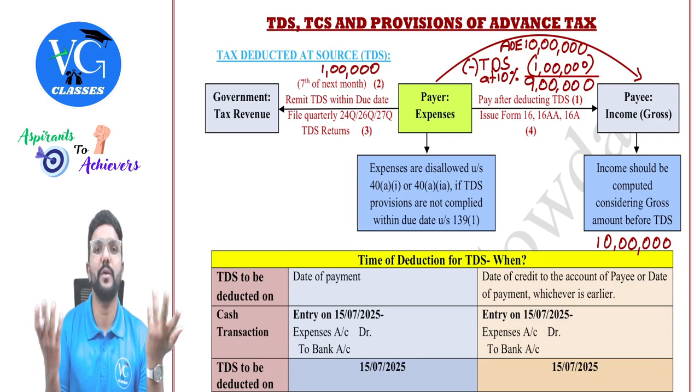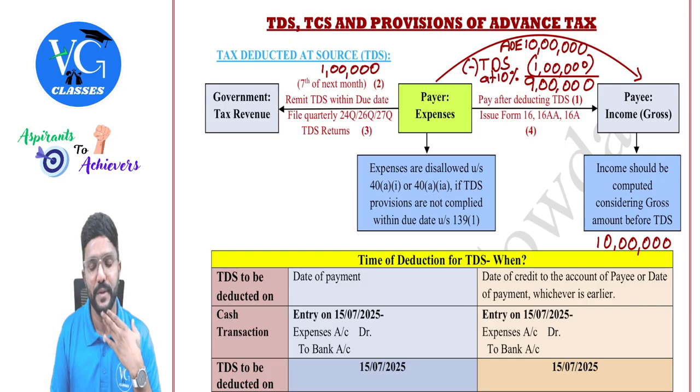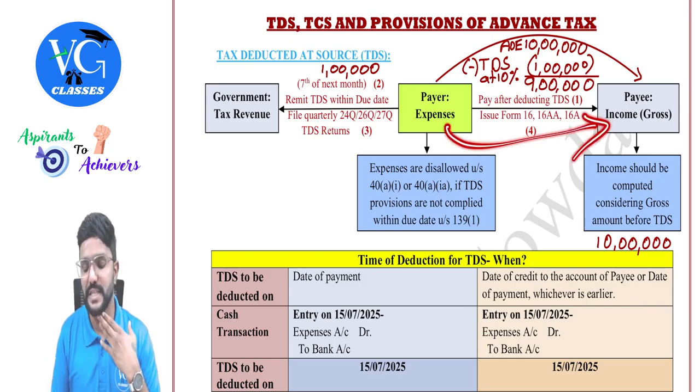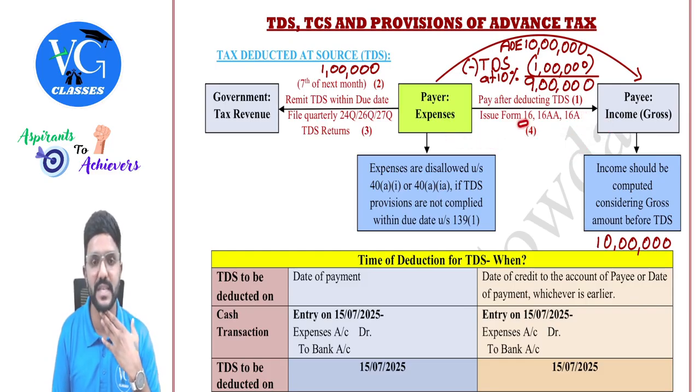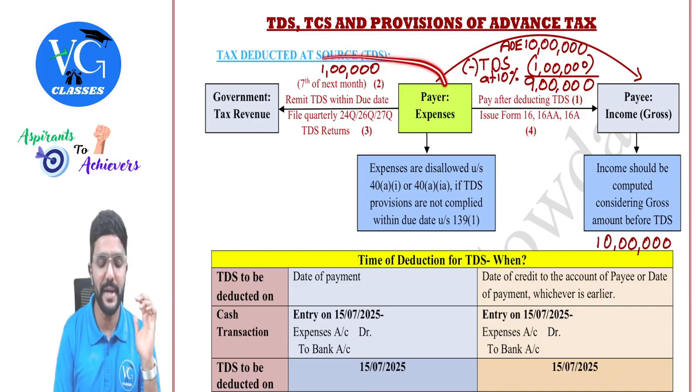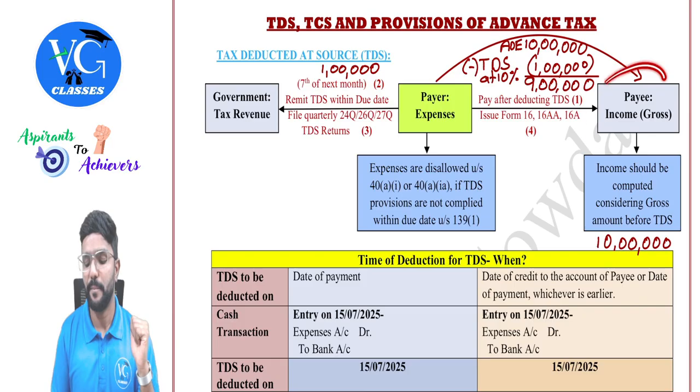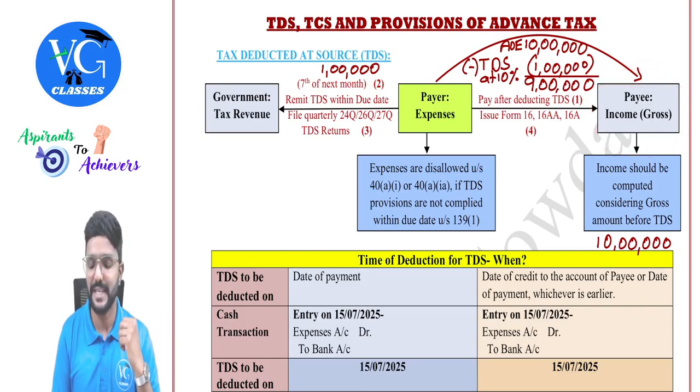Now the payee is bothered about what you did with his 1 lakh. So the payer has to issue a certificate of proof in form 16, 16AA and 16A telling whatever amount of TDS he has deducted under which section, and when he deposited it to the government. And the payee can claim a credit of it. It just acts as a proof.